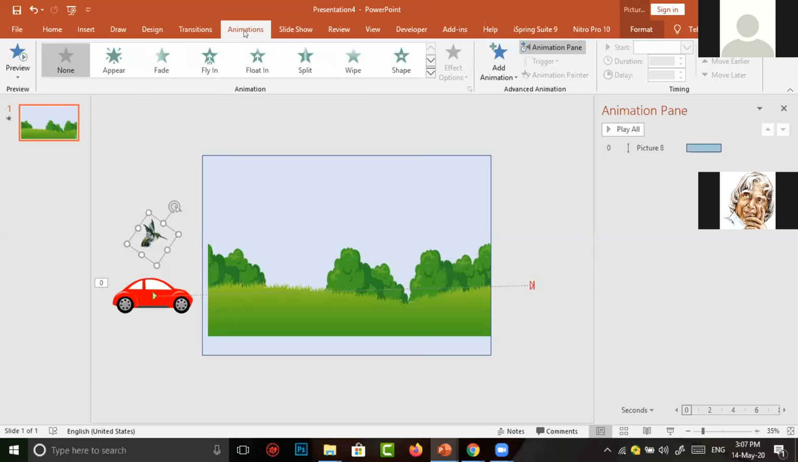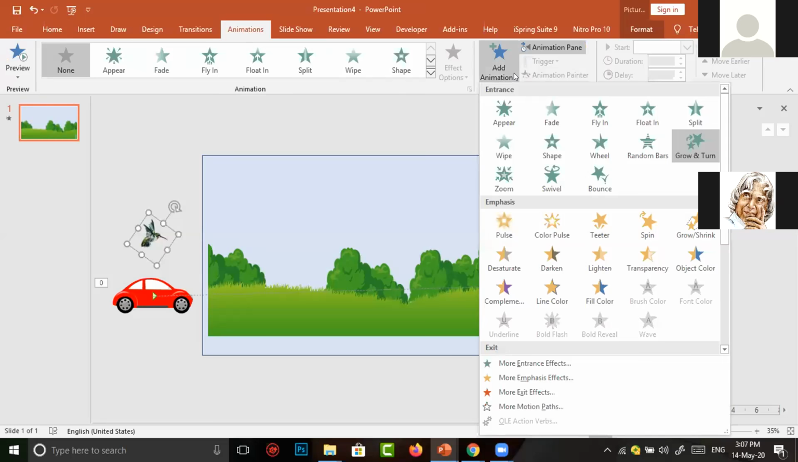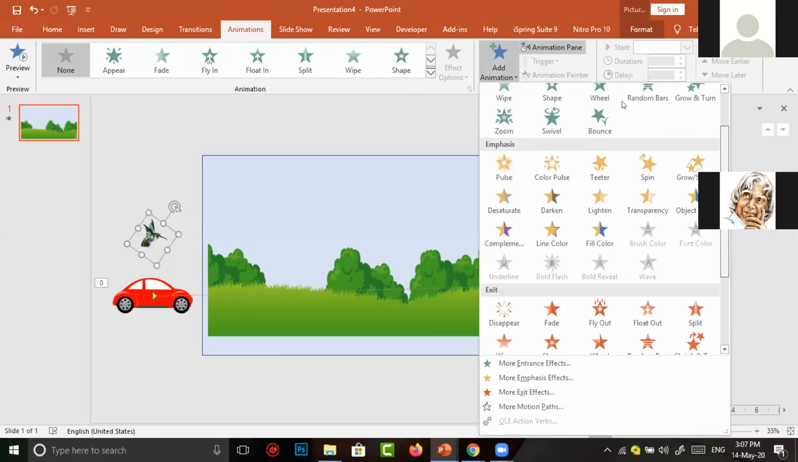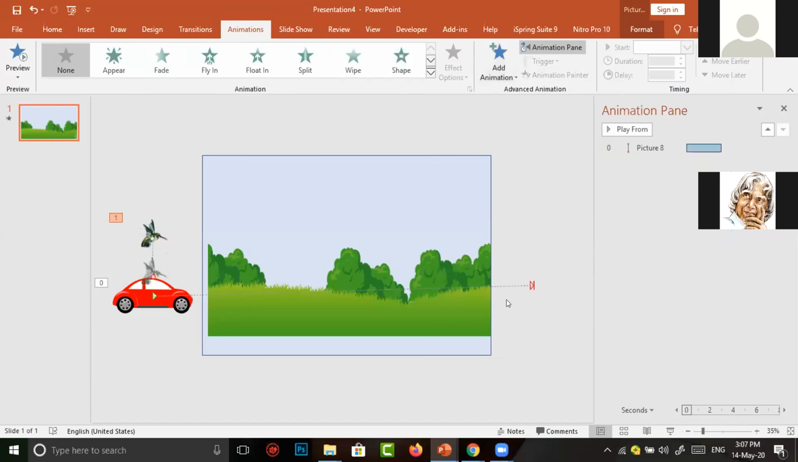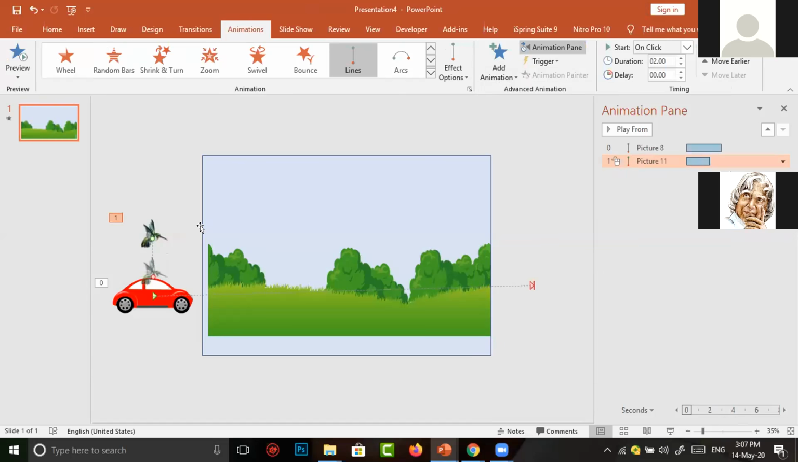For moving a particular character, again you have to go to add animation. In add animation, click on the small arrow. Many options are there, in which again I want to give the motion. Here also I select the lines. Here also the starting position of the bird is at the top. Ending position of the bird is below the bird.